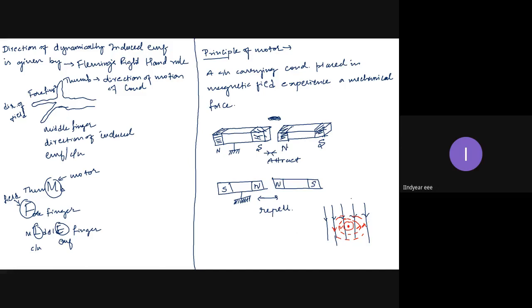Now there is a flux created by this magnetic field. There is a flux created by this conductor. Now there are two magnetic fields. Flux is a magnetic field. There are two magnetic fields in the same space. What should happen? Either there should be attraction or there should be repulsion. In both the cases, there is some work done. Now, if I have kept the main magnetic field stationary, now this conductor either it will move to right or to left or to up or to down or in any angle.